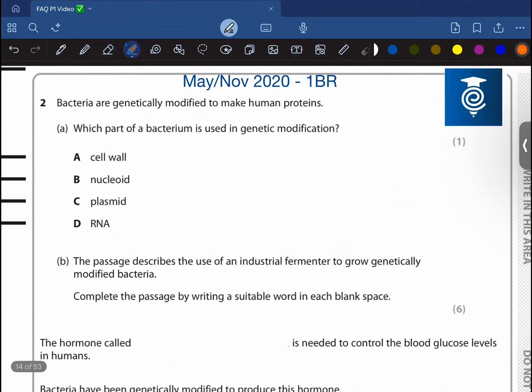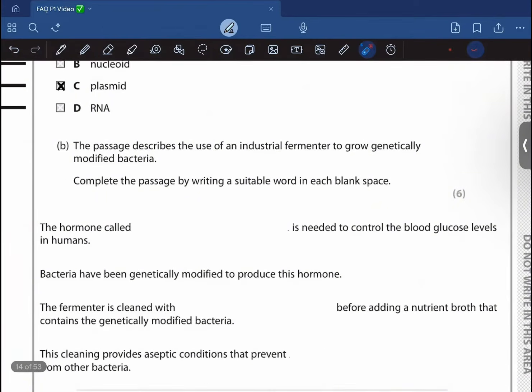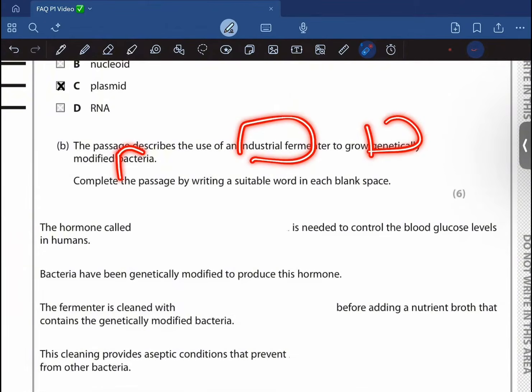Bacteria are genetically modified to make human proteins. Name which part of the bacterium is used for genetic modification. So this is going to be plasmid, as I have said over there. Plasmid. The passage describes the use of an industrial fermenter used to grow genetically modified bacteria.